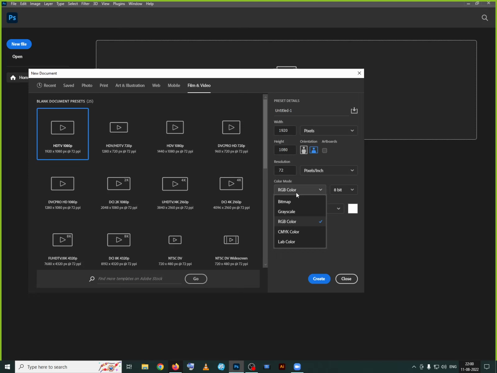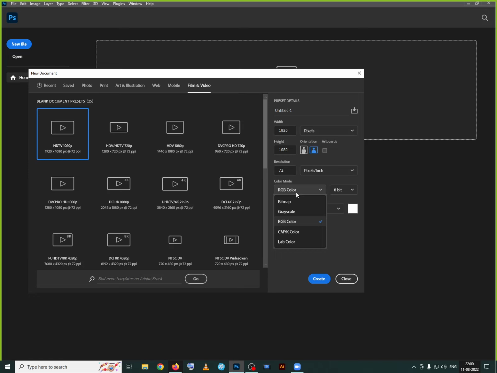CMYK is used for printing, and RGB is used for screen. RGB is nothing but red, green, and blue. CMYK is nothing but cyan, magenta, yellow, and black. That is a 4 color combination, and RGB is a 3 color combination. One point you have to remember: 4 colors. Why?